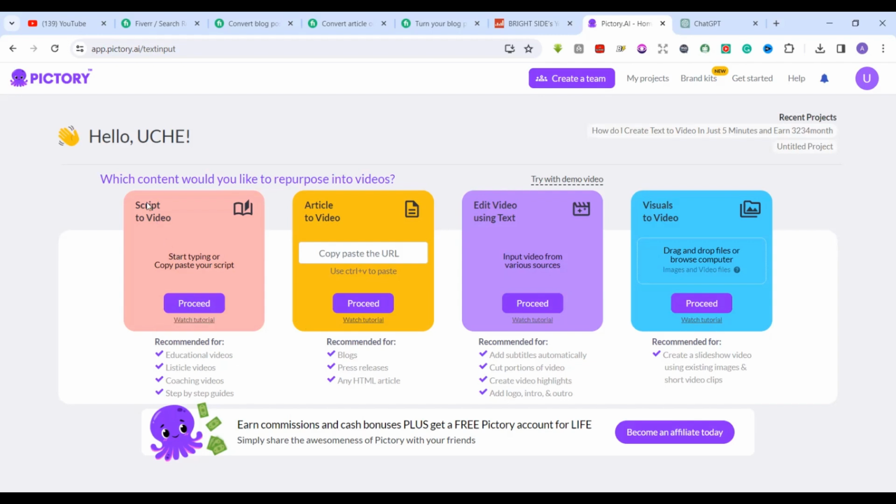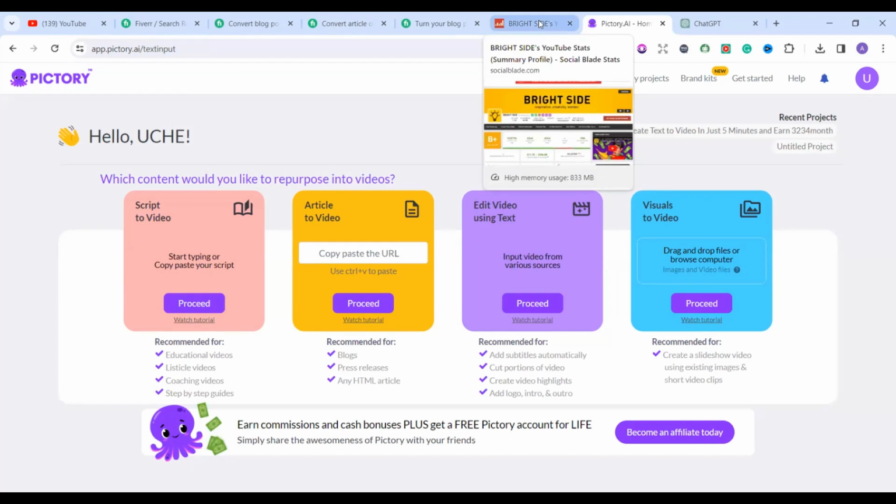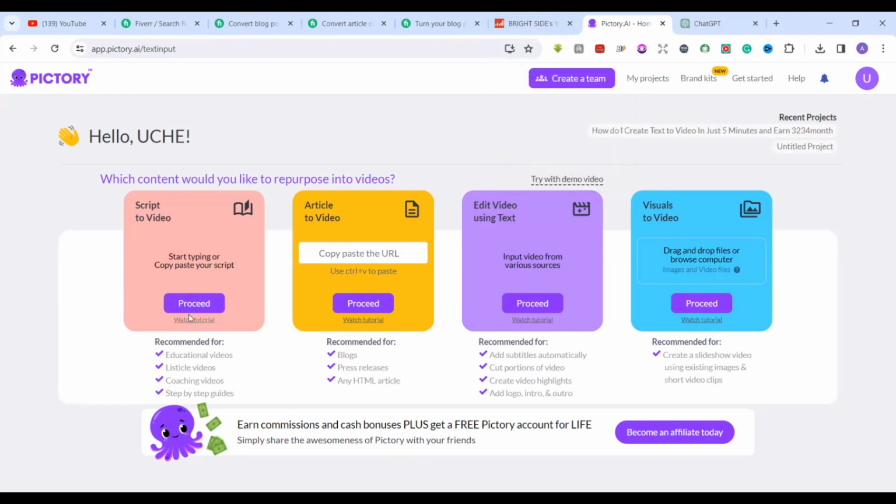You can actually convert your script to video or your article to video. For this article to video, what you need to do is just copy the URL of the article and paste it here to convert it to video for you, or you can edit video using text. You can also have visuals to video. And in this case, for the fact that you want to offer services where text is converted into video, for us to either sell it on Fiverr or to use it to form a faceless YouTube channel, what we need to do here is to select this first one here.